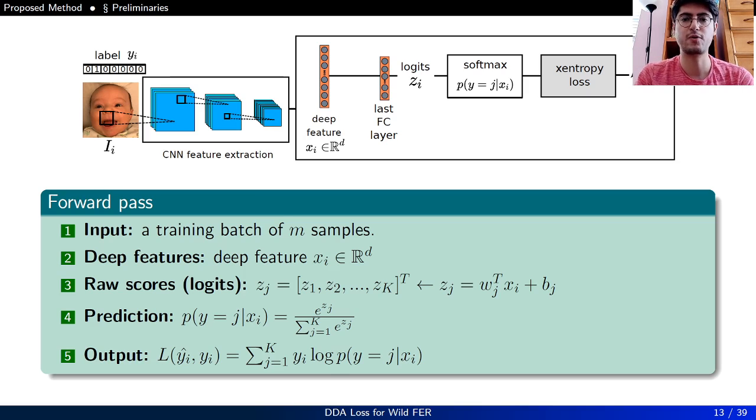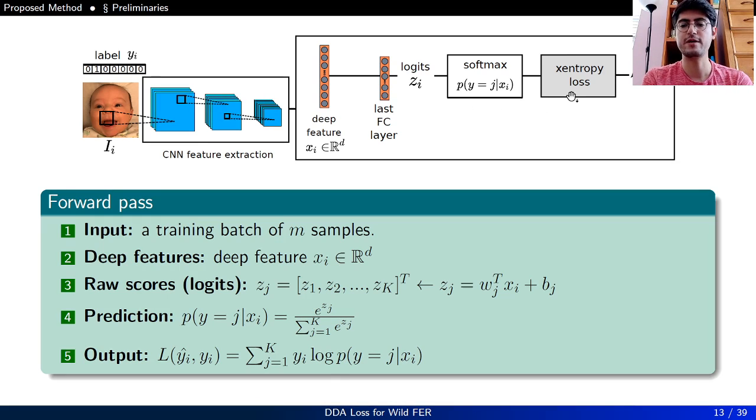Before we dive into the proposed method, let's review some preliminary concepts that are related to our work. So in a CNN-based recognition system, the input is a training batch of M samples containing the input image and its associated label. Then the CNN extracts spatial features, and the d-dimensional deep features are pooled using a pooling layer. Then this d-dimensional deep feature is fed to the last fully connected layer to extract raw scores for all the classes, or logits. And then a softmax function will calculate normalized scores for that input image to yield a prediction.